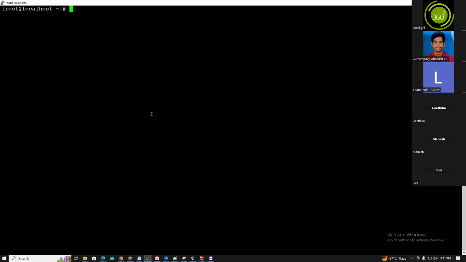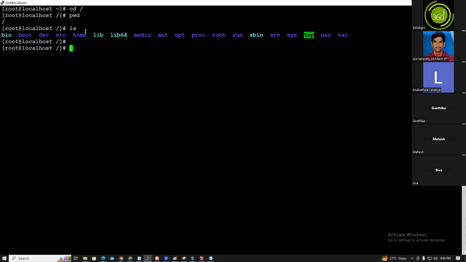For example, cd /. Now the tilde shows the present working directory. What is the command pwd? Pwd is nothing but present working directory. Now you are in the slash directory. If you execute the ls command, which lists files and directories, you see these directories. Every directory has its own purpose. I will tell you each and every command, guys, no worries.